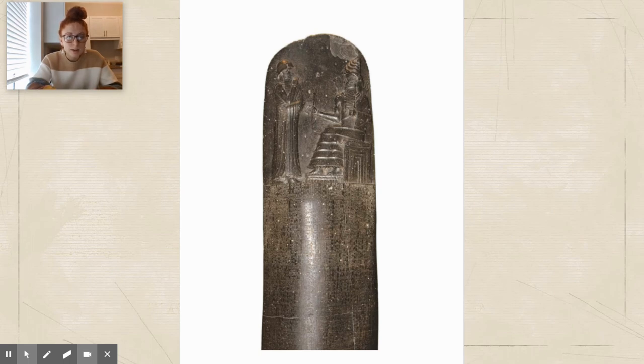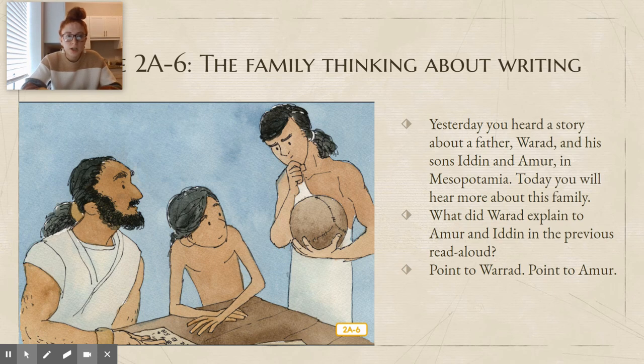It's the Code of Hammurabi, right? And King Hammurabi came up with a set of rules or laws and named them the Code of Hammurabi. And how many rules and laws were there? Do you remember? 282. It's a lot of laws. So they wrote them down. And there was a rule called the Golden Rule. Do you remember what that one was? To treat other people the way you want to be treated, or to do unto others as you would have others do unto you. So let's get started on today's.